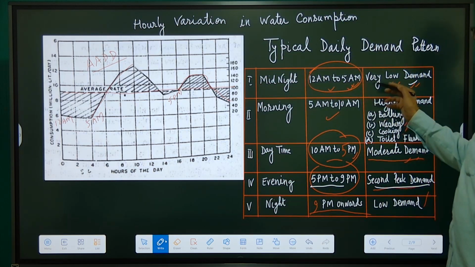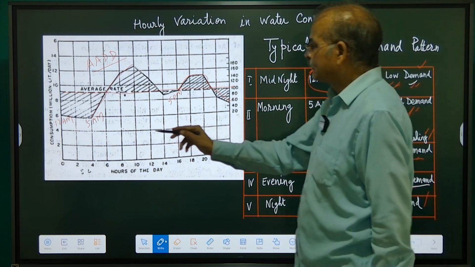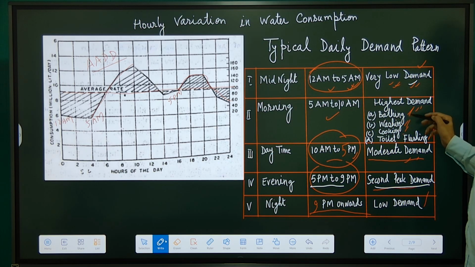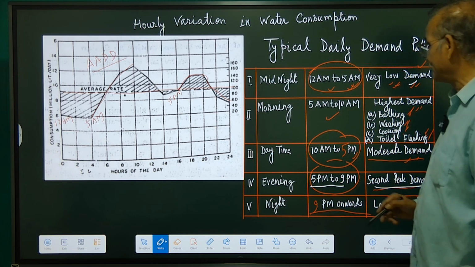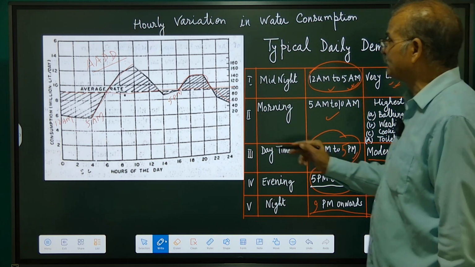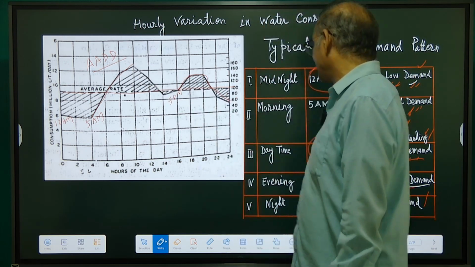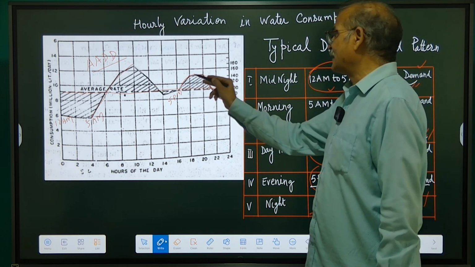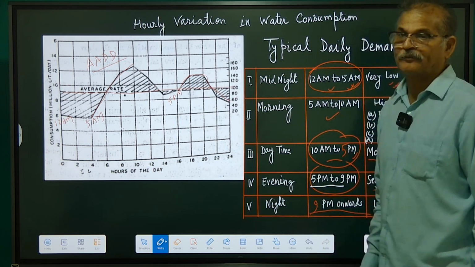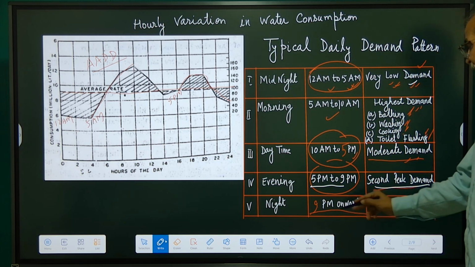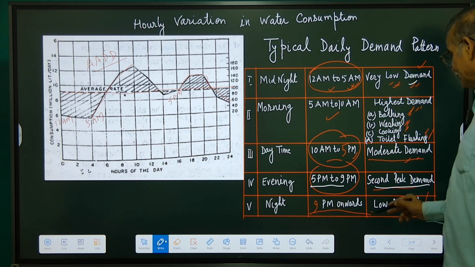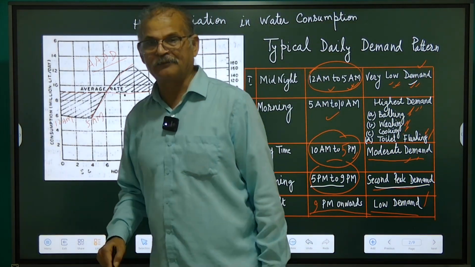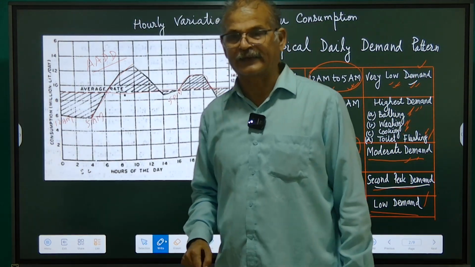Midnight 12 am to 5 am very low demand. Morning 5 am to 10 am highest demand due to bathing, washing, cooking, toilet brushing, etc. Then 10 am to 5 pm there is moderate demand. Evening 5 pm to 9 pm second peak occurs, and from 9 pm onwards again there will be very low demand till next day morning up to 12 am, and thereafter it again takes a cycle.